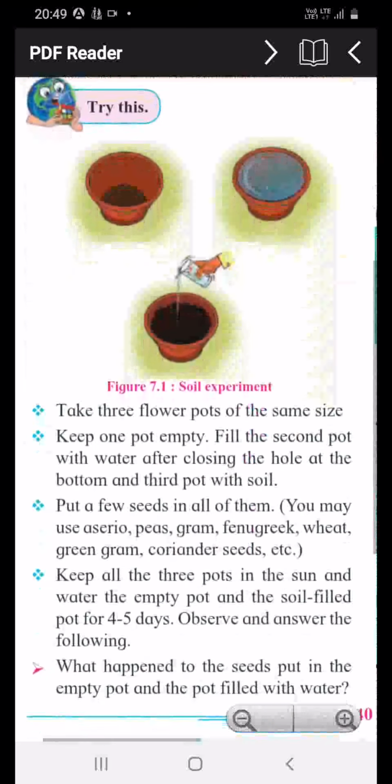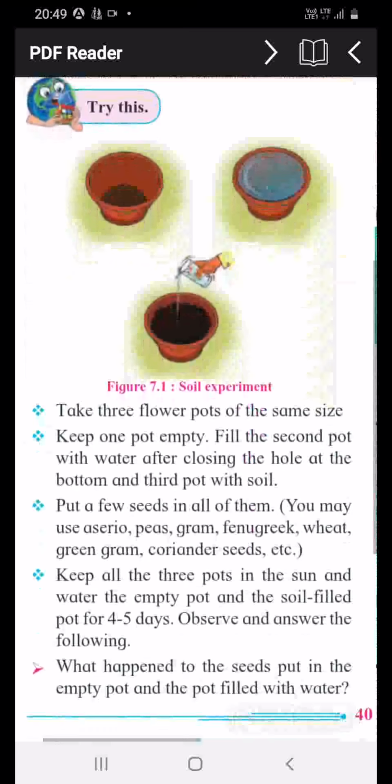Okay, here is an activity for you. Take 3 flower pots of the same size. Keep one pot empty. Fill the second pot with water after closing the hole at the bottom, and the third pot with soil.